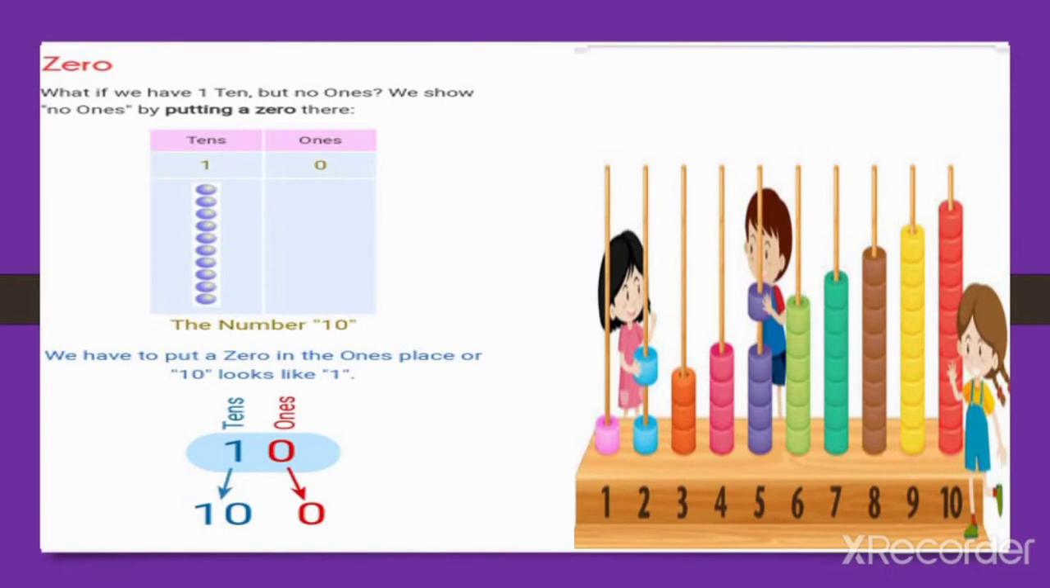Now first of all we have to know that if we have 10 but no ones, we show no ones by putting a 0 there. Look, in 10 we don't have any number at the ones place. So what should we write at the ones place? We should write a 0. We have to put a 0 in the ones place, or 10 looks like 1. This is 1, 0, 10. And if we have the number 20, then we write 2 at the tens place and 0 at the ones place. Okay?